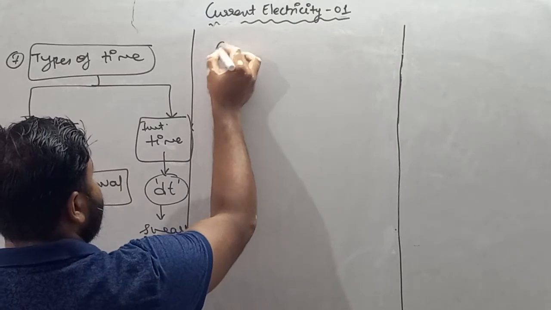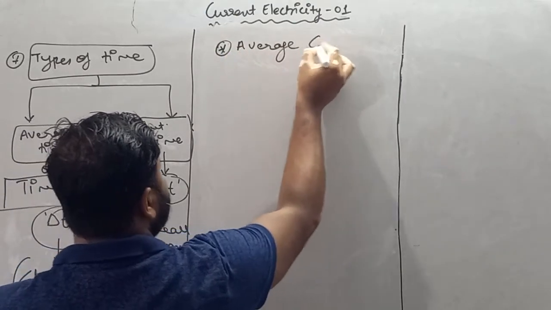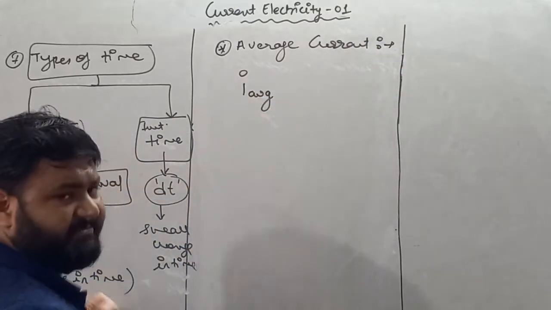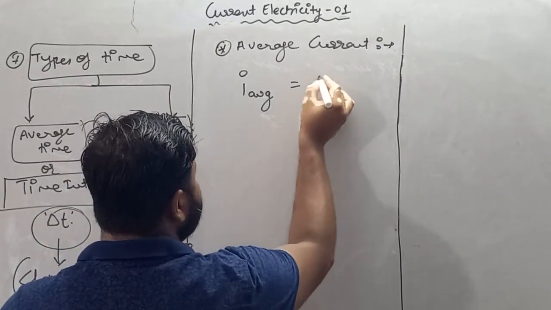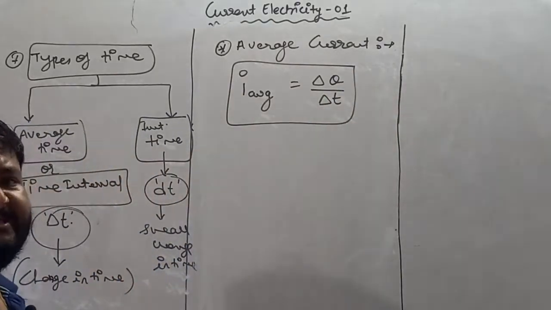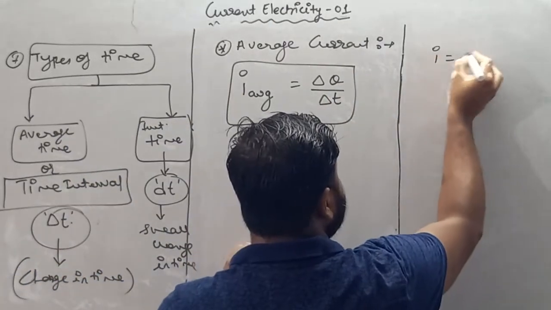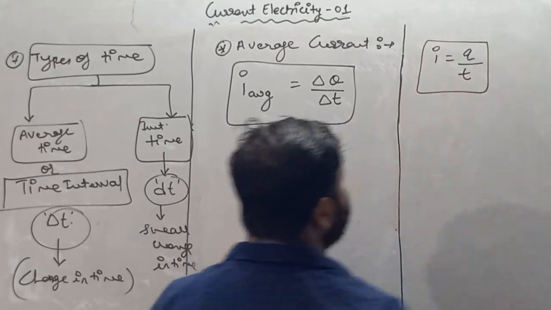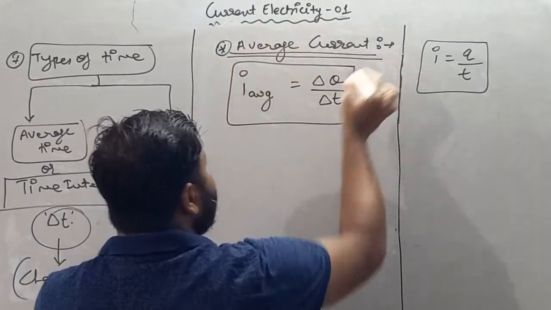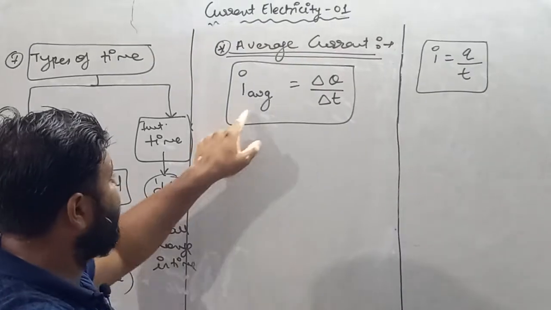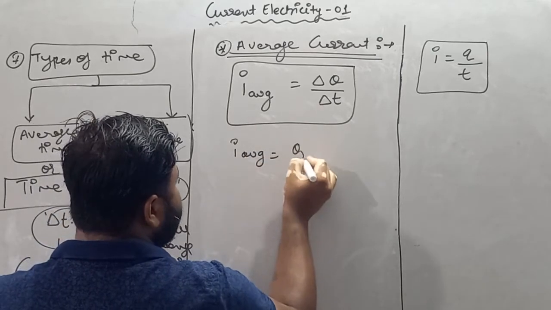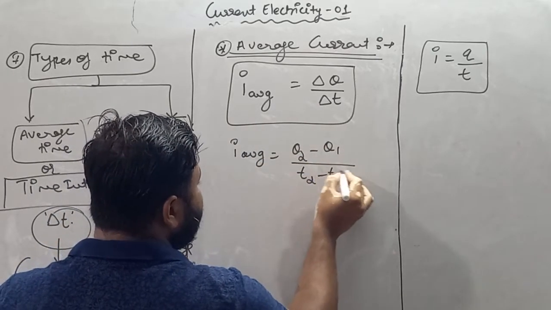So write down, my dear student, average current. Average current is basically written as I average. So I average is nothing but delta Q by delta T. As we know, current is basically Q by T, the rate of flow of charge with respect to time. But if I am talking about average current, in that scenario, we have two different times, my dear student. So average current will be written as Q2 minus Q1 upon T2 minus T1.